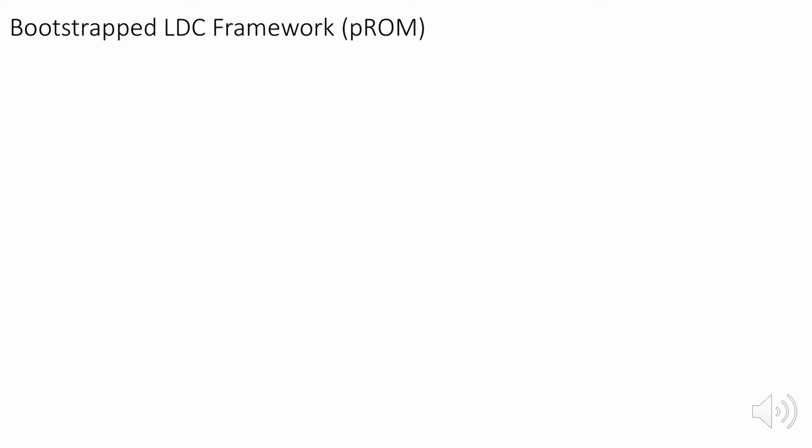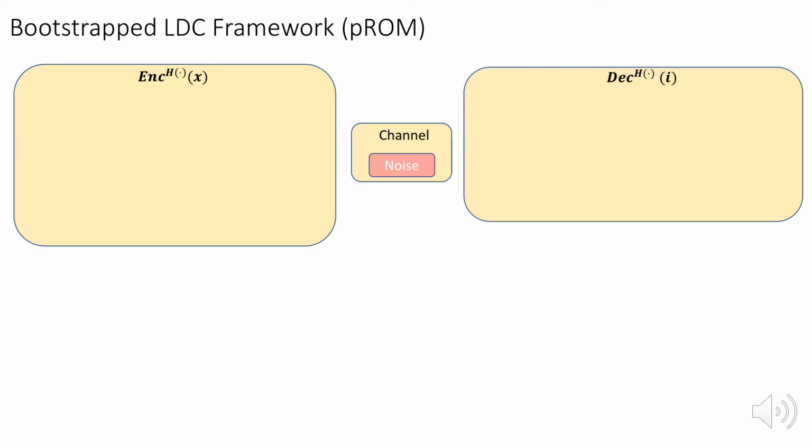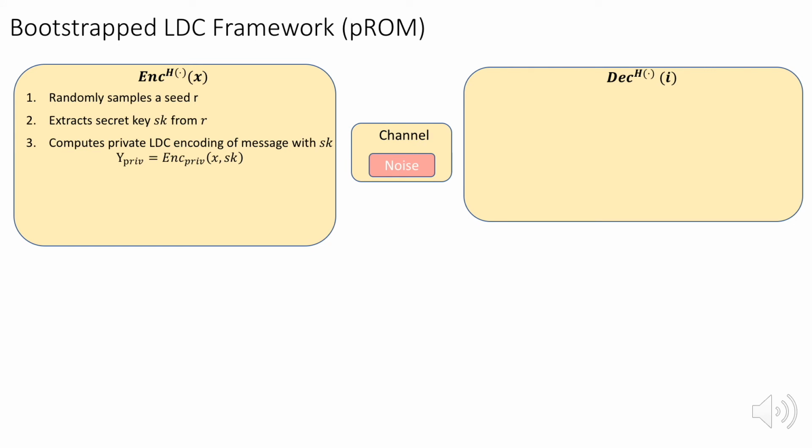Let's make the ideas from the picture of the previous slide more concrete. Note that all parties have access to the random oracle in our model. Our 5-step encoder does the following. It first randomly samples a seed and extracts a secret key from the seed using the extract function. The encoder then computes the private LDC encoding of the message using the computed key. Finally, the encoder encodes the seed using a constant rate code concatenated with a repetition code and outputs the concatenation of the two encodings as the final code word.